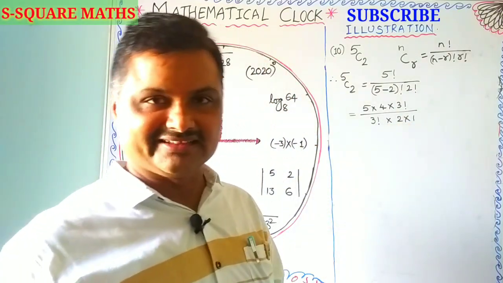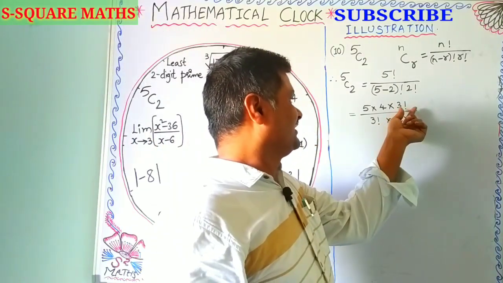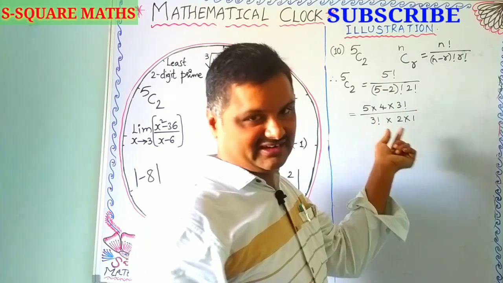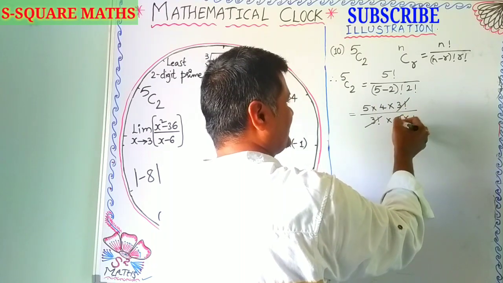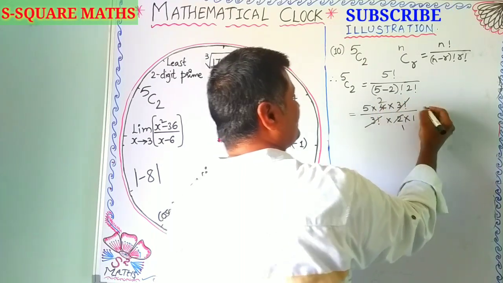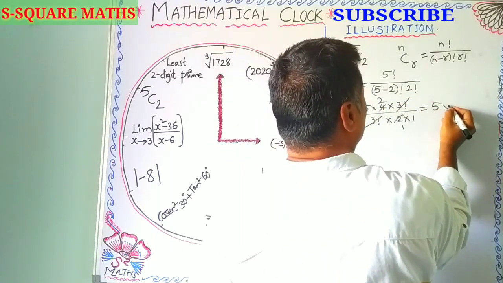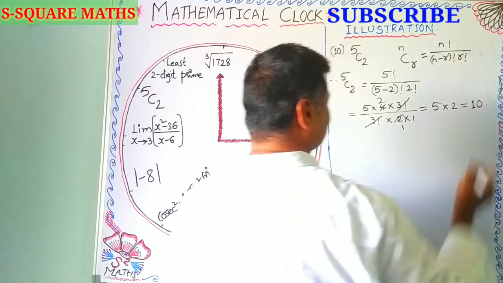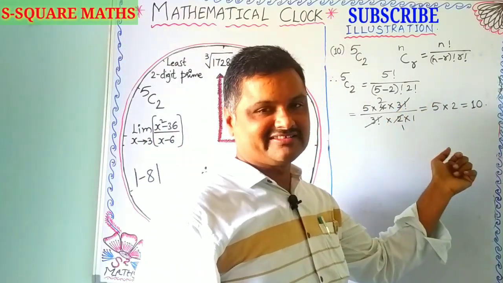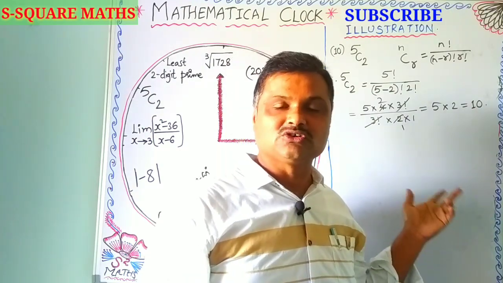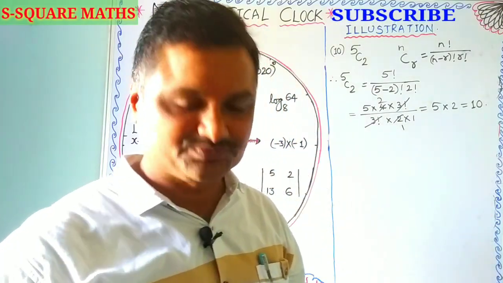Why have I done it like that? Nothing but here 3 factorial and 3 factorial will get cancelled. This is the easiest process since the operation is multiplication, and 2 1s and 2 2s cancel. Finally the leftover is 5 into 2, which is nothing but 10. If you were to multiply everything out, just 2 steps would be added. So this is the shortest method to determine the value of 5C2.